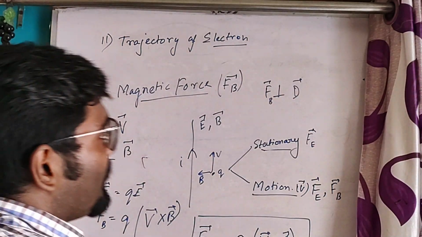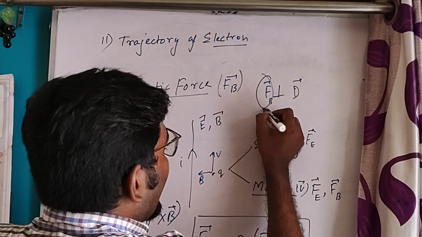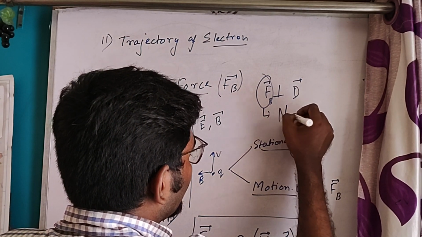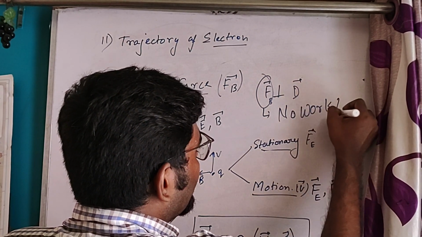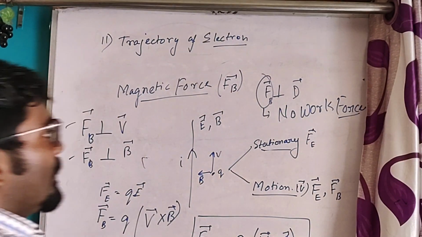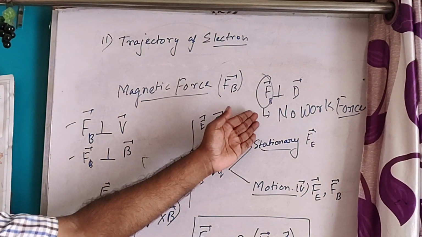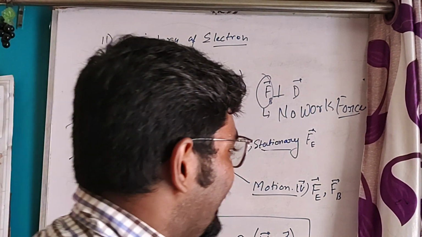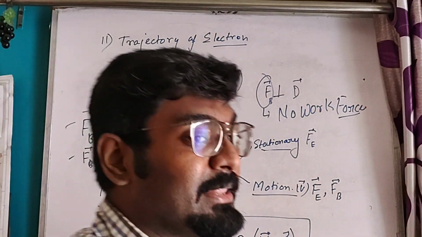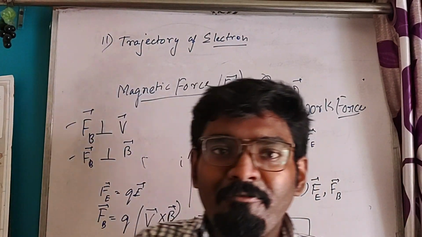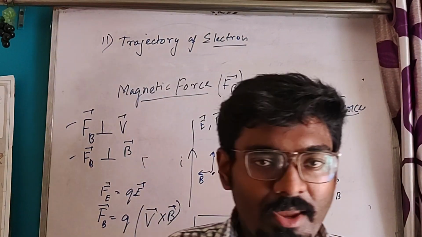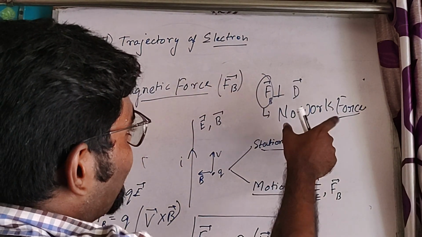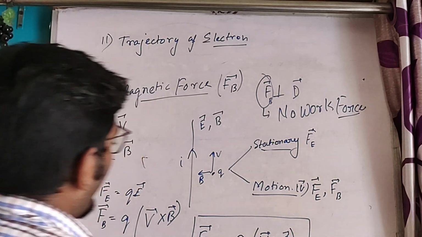Now since the force is perpendicular to the displacement, we can say that the magnetic force is a no work force. What does it mean? It means that this magnetic force will not perform any work. So we have an example of a no work force, that is, the magnetic force is a no work force.